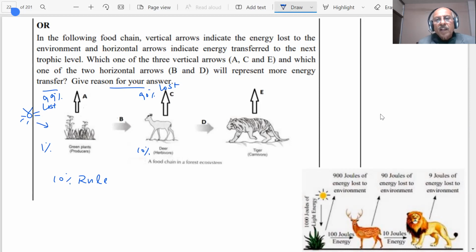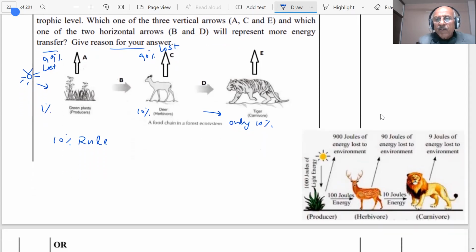Similarly, the tiger, which is a carnivore, will eat the deer. Again, this has only got 10%. It will get 10% of this. Only 10% of this, and again 90% is lost to the environment or in the digestion. So what I am trying to tell you is, this is the cycle which we have shown.